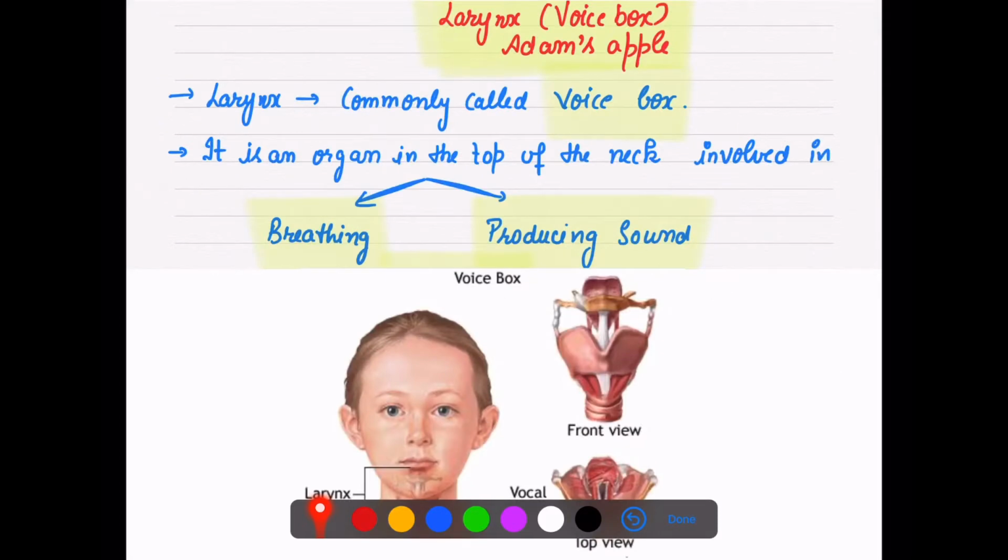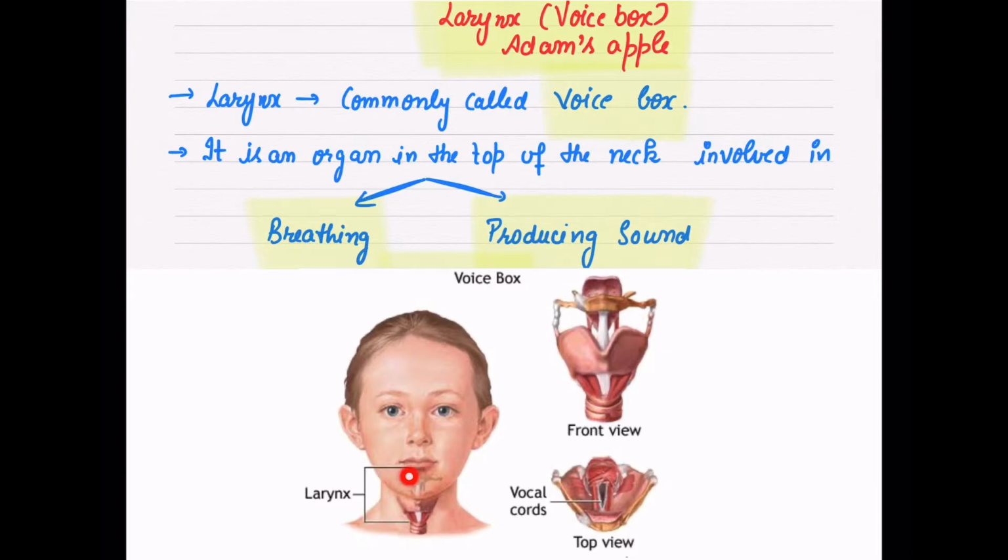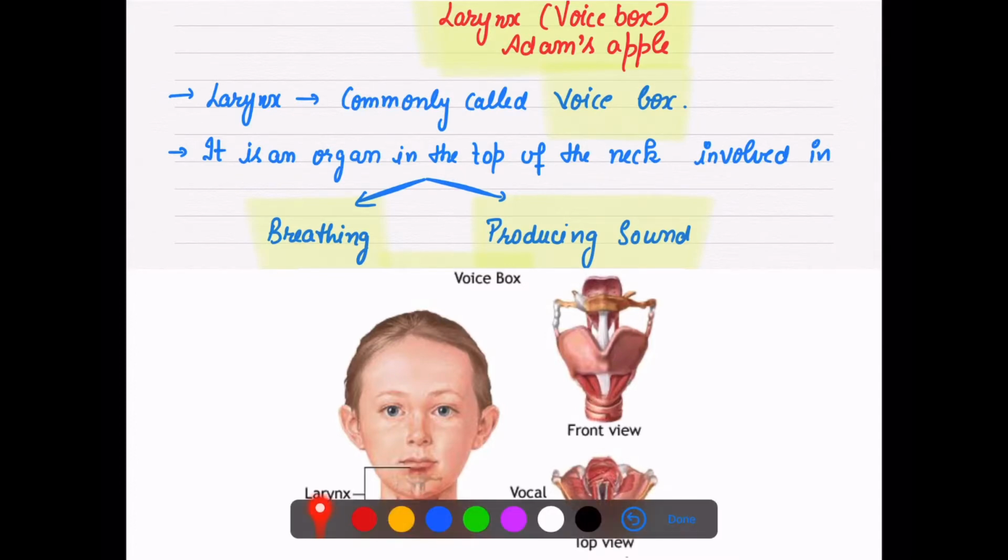Today we are going to talk about the larynx in detail. As you can see, at the front side, it is at the top of the neck. That is your larynx. And what is the larynx? It is called your voice box because it helps us in producing sound with the help of vocal cords.